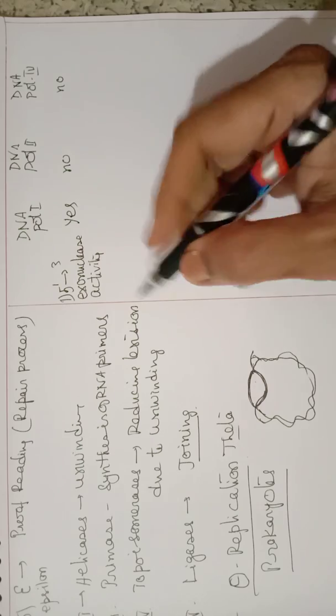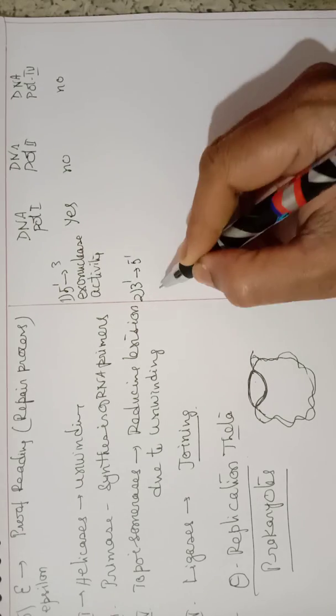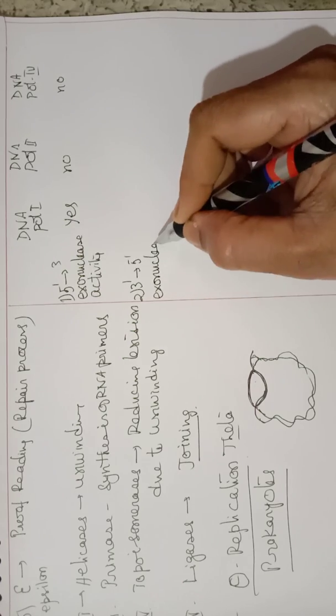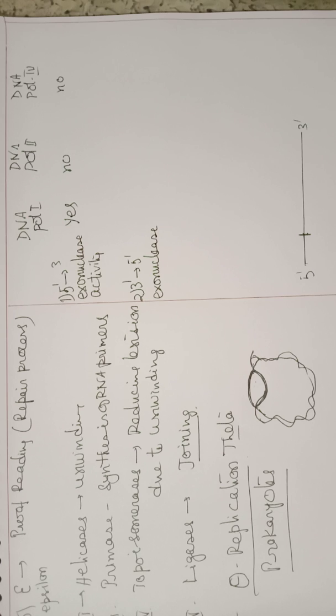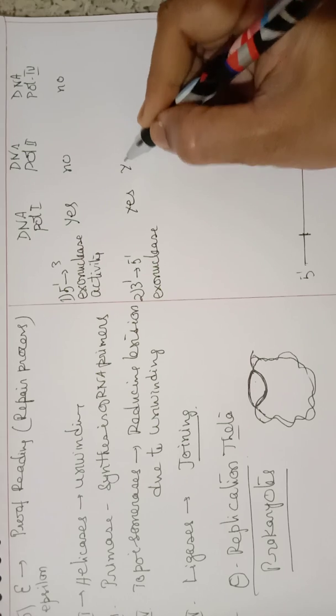Now the second function, 3' to 5' exonuclease activity. That means if it can break in the direction from 3' to 5'. This is there in all three types.